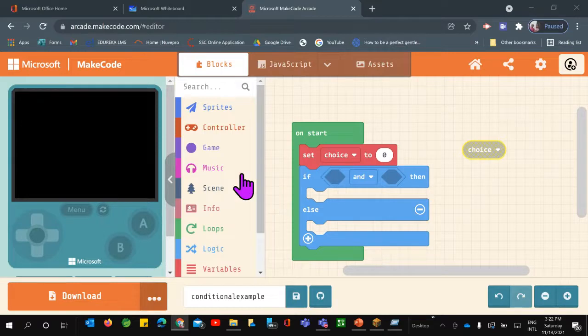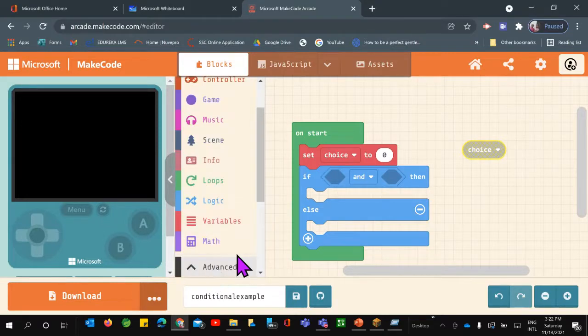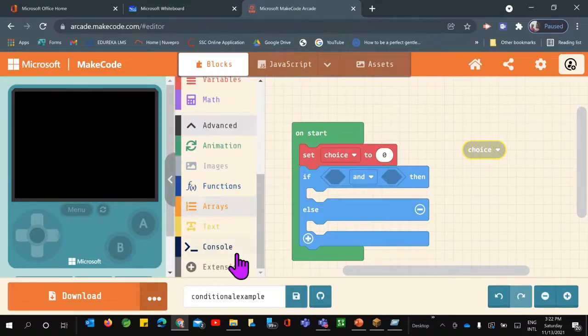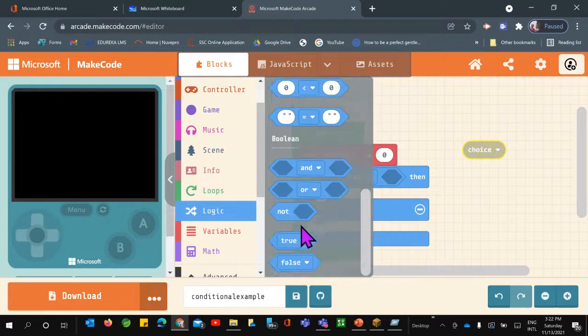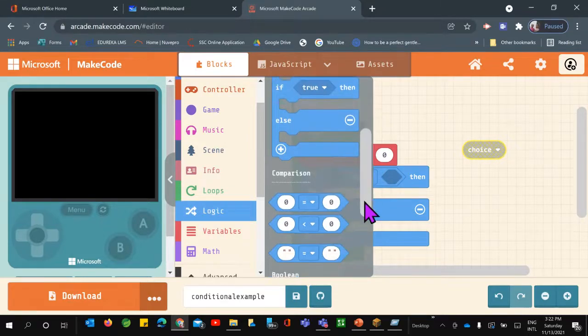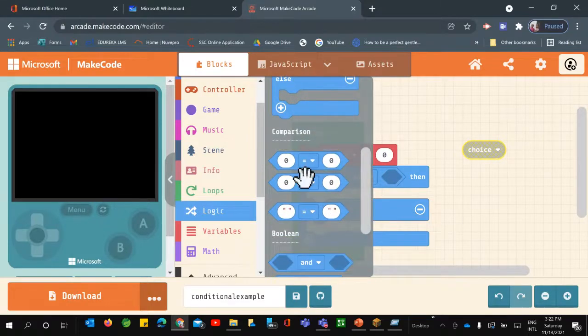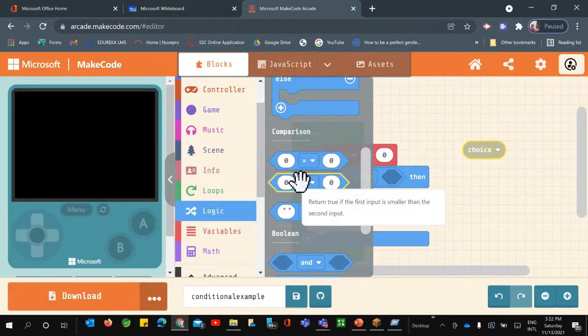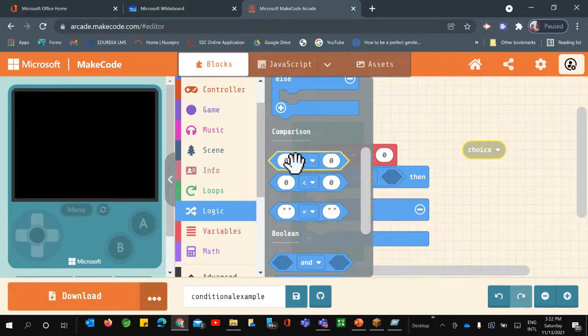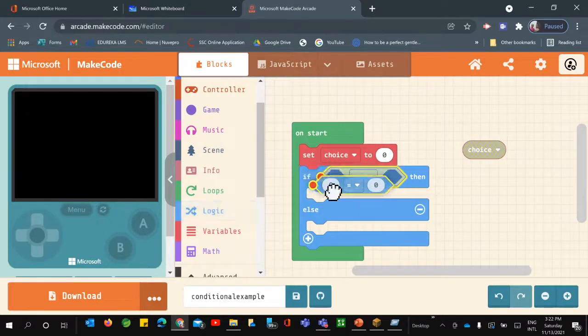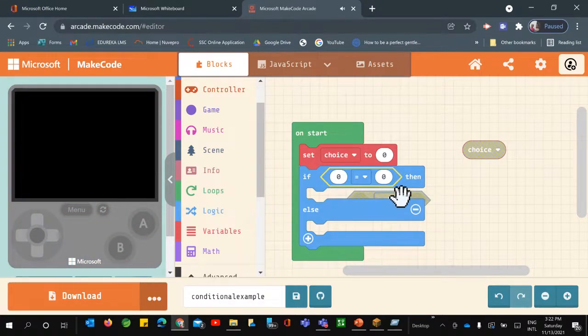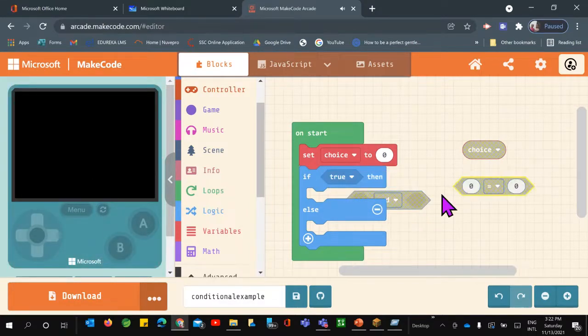Okay, so where will we get the comparison operator? Let me just check. Comparisons. Here it must be there, and yeah, here it is. Sorry, I was scrolling actually. So these are the comparison operators. Fine. So I'll just select any of the comparison operators, like let's say this one, and I'll place it here at the first block. So let me place it here.